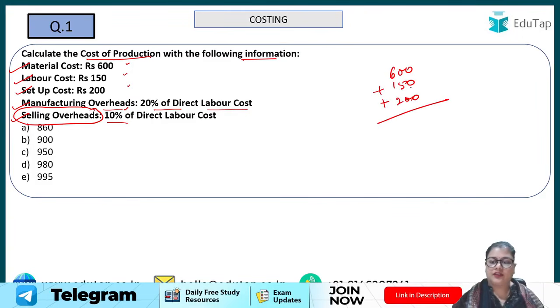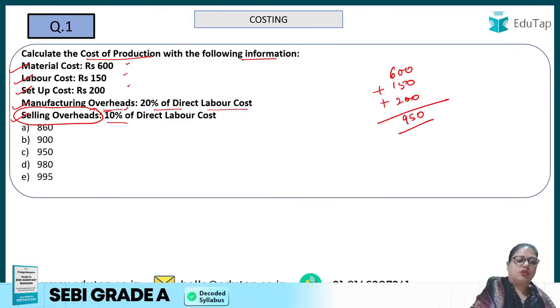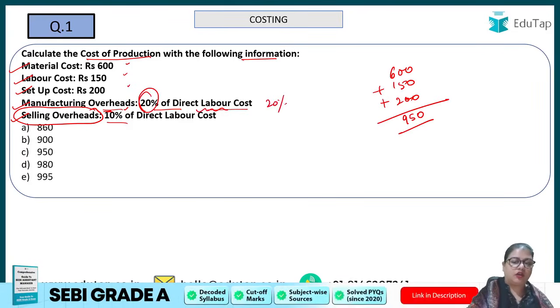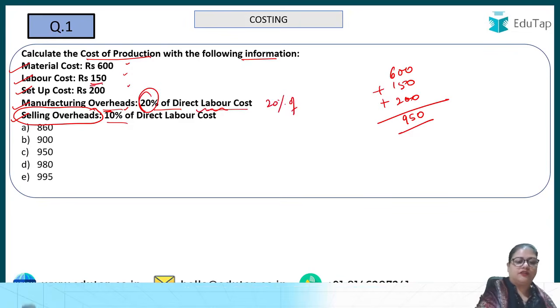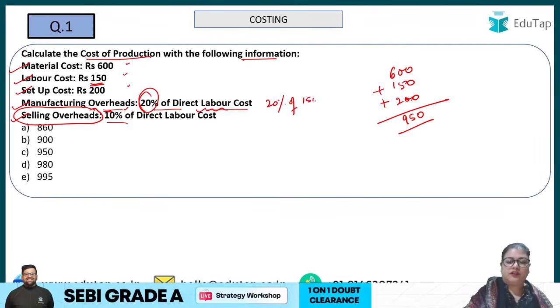This comes out to be 800, 900 and 950 rupees. And the manufacturing overheads, that is 20% of the direct labor cost. So 20% of how much? Direct labor cost, that is 150. 20% of 150 is how much? Just calculate. That is 30 rupees, right?